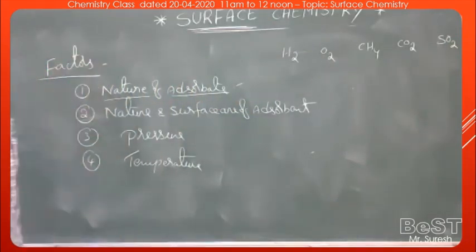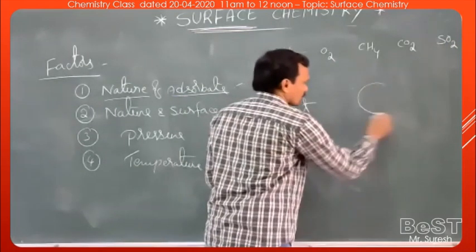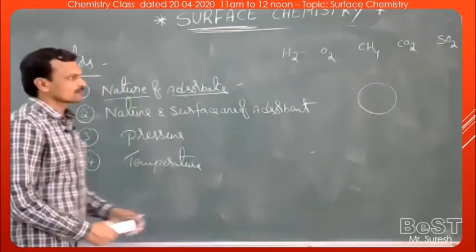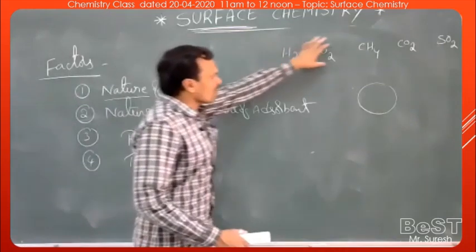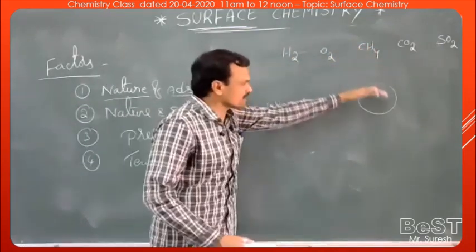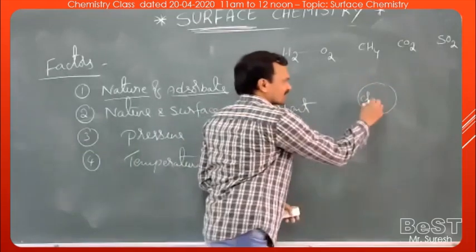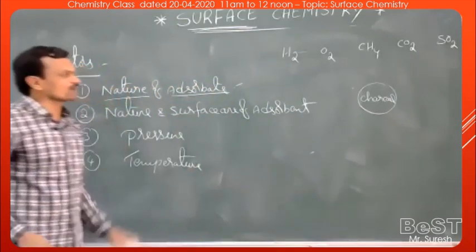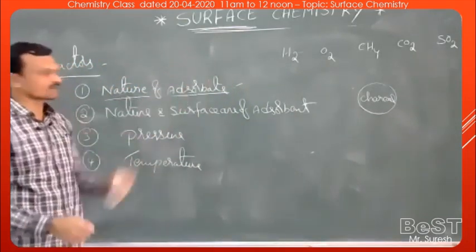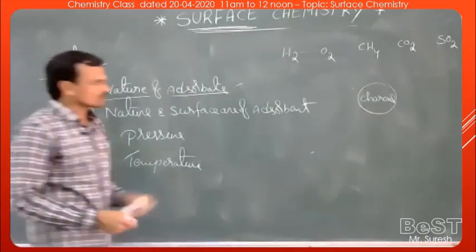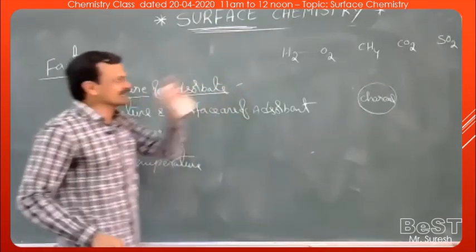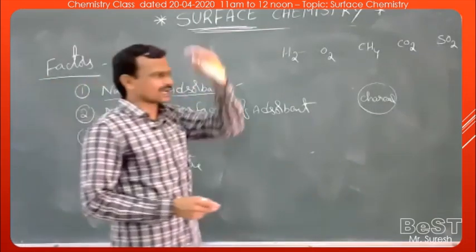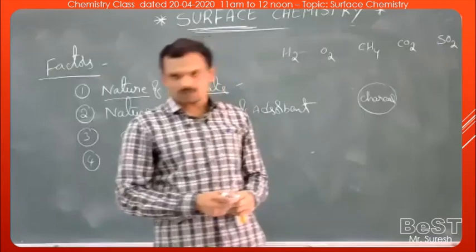So all these gases are passed on the surface of charcoal at the same temperature. Now, are all these gases adsorbed on the surface of charcoal to an equal extent or not? Different gases adsorb in different amounts on the surface of charcoal, and that depends upon critical temperature. What is critical temperature? The temperature above which the gas cannot be liquefied. That is called critical temperature.